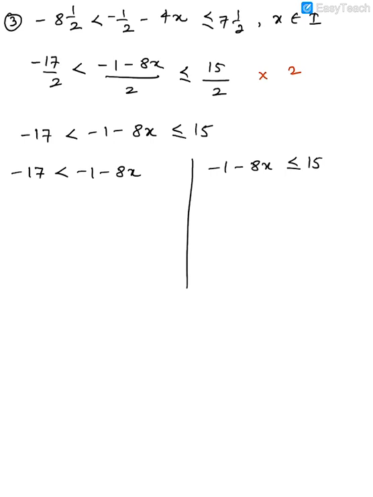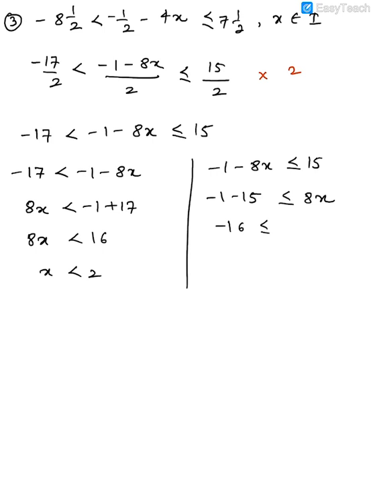Now again guys, remember we have to always make x positive, as I said. So I will shift minus 8x on the left side. You'll get minus 1 plus 17. So now 8x is less than 16. x is less than 2. Out here what will you get now? I took 15 on the left and 8x on the other side. So I'll get here minus 16 less than or equal to 8x. So minus 2, and here you'll get x, and hence x is more than or equal to minus 2.